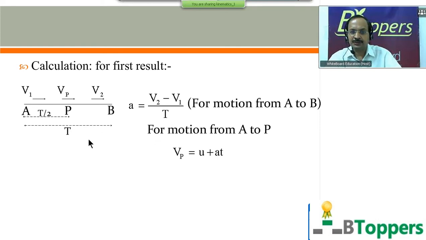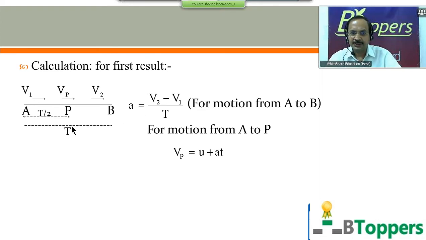Next, we are going to use the equation v = u + at for motion from A to P. For motion from A to P, initial velocity u is equal to v1, time of motion is equal to T/2, and acceleration is constant throughout the motion.